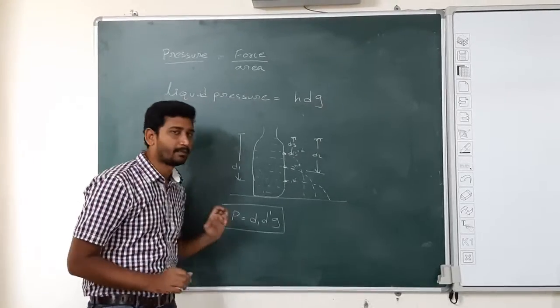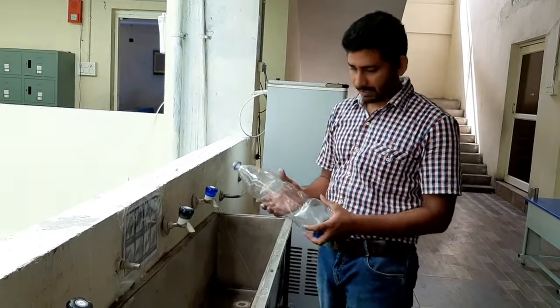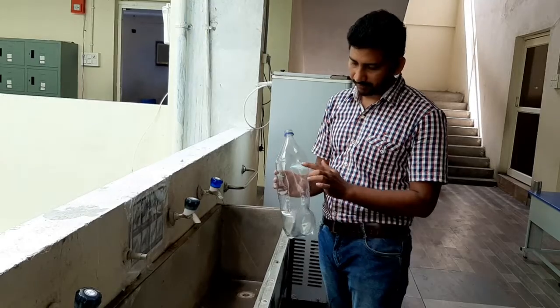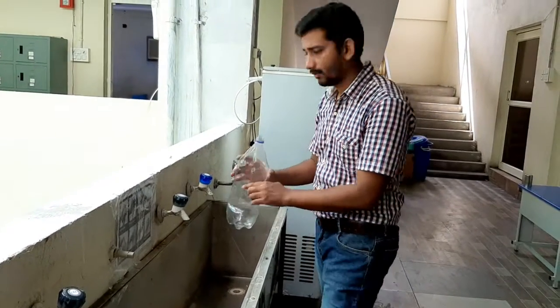So let us do an experiment now. I took a waste bottle and I made 1, 2, 3, 4 holes in this bottle. Now I am filling this bottle with water.